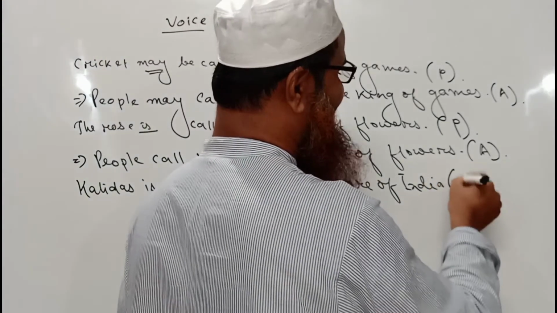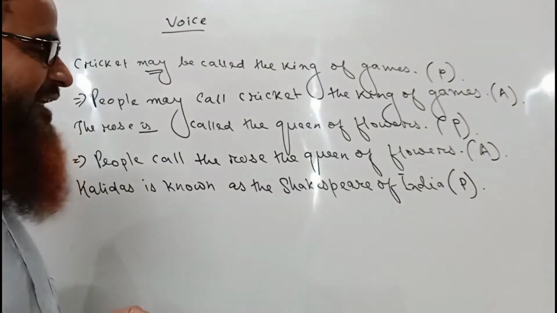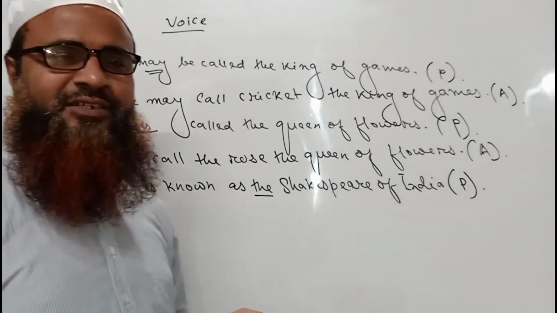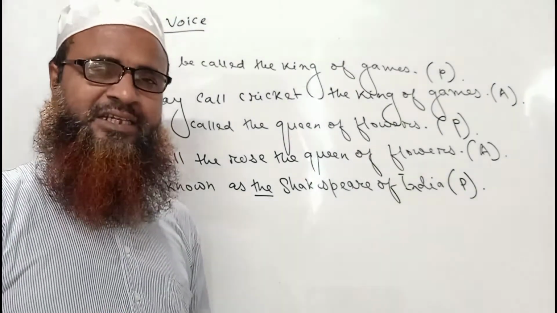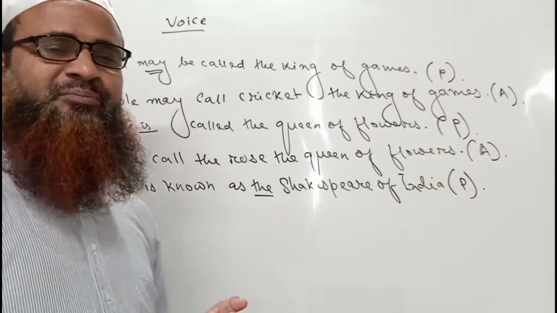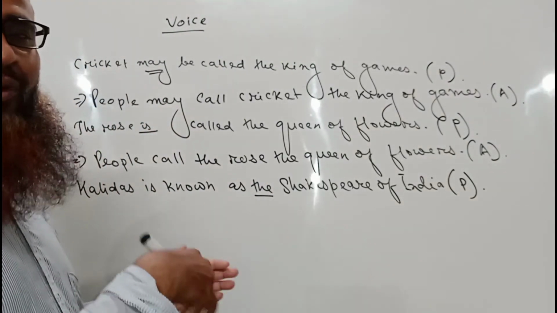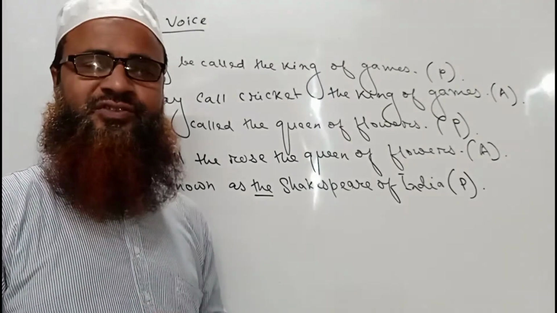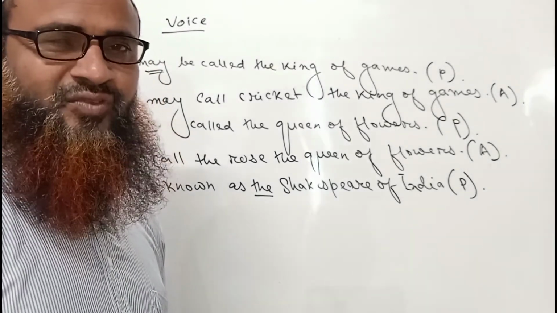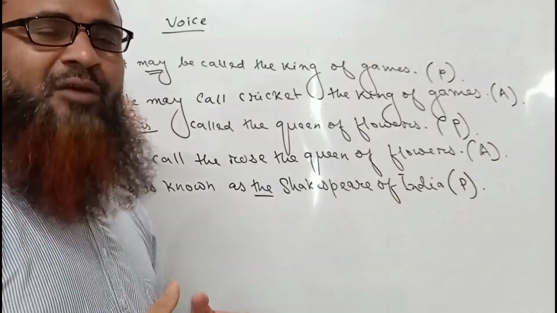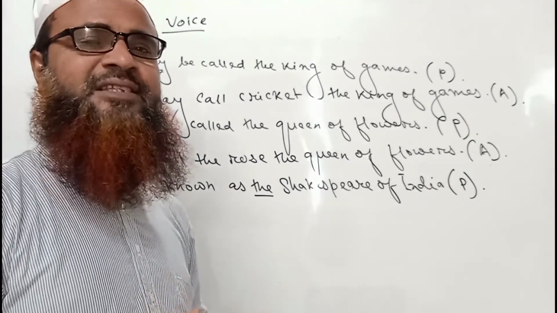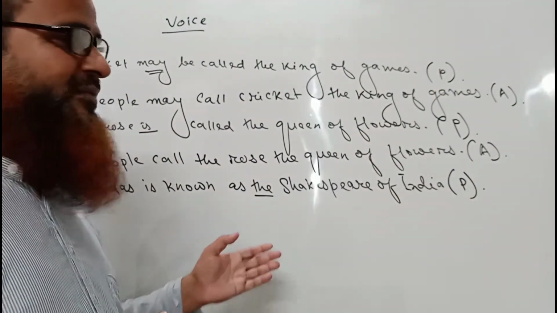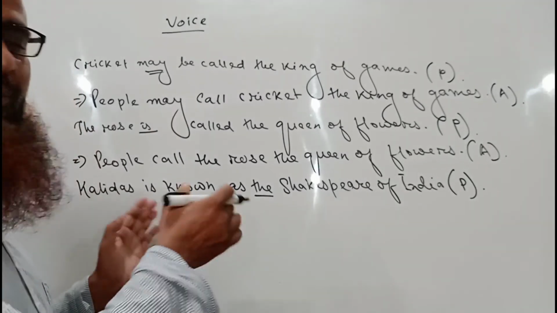Here you can find another rule of grammar: we have used the article before Shakespeare, but all of us know that we never use an article before a proper noun. But if we make a comparison between proper nouns, then we can use the article before them. Actually, this is a comparison of their achievements. That is why we can use the article before a proper noun also in such a comparison.